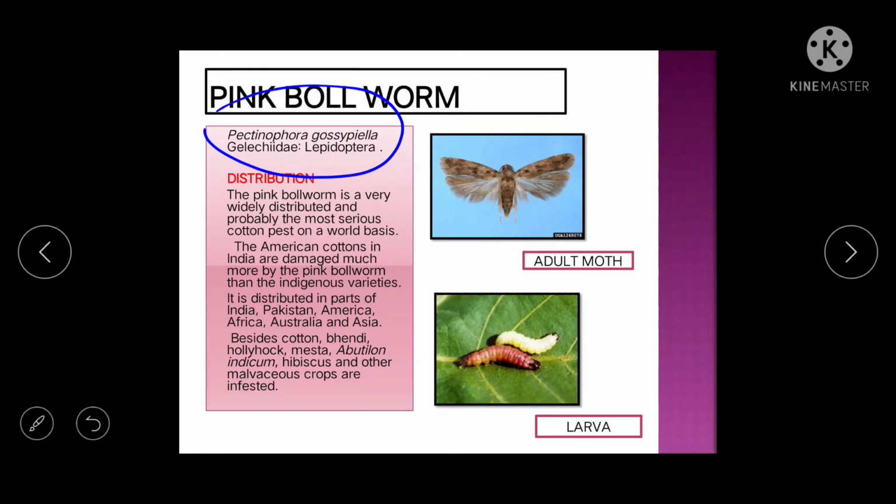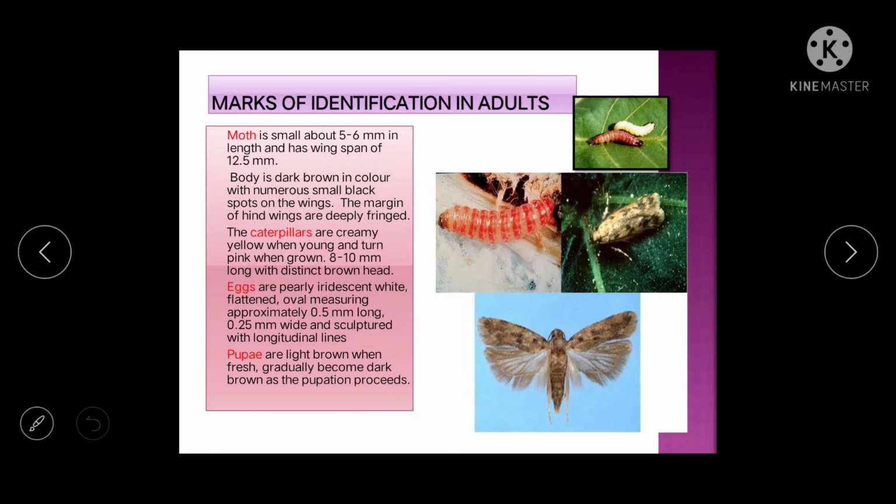The American cottons in India are damaged much more by the pink bollworm. This pink bollworm also has different hosts. This moth is very small, that is 5 to 6 mm. That's why it belongs to the family Gelechiidae, because small moths belong to the family Gelechiidae.